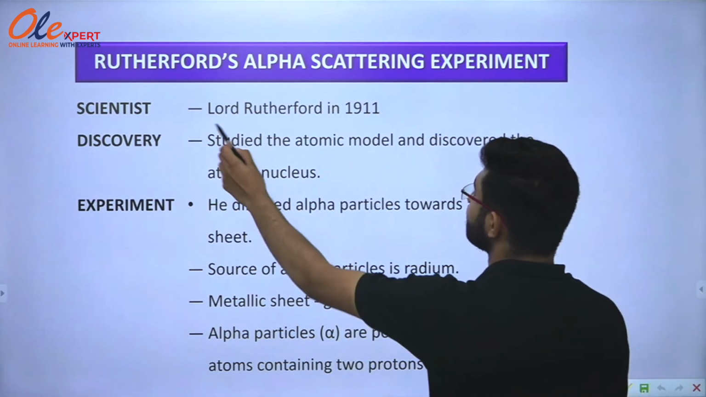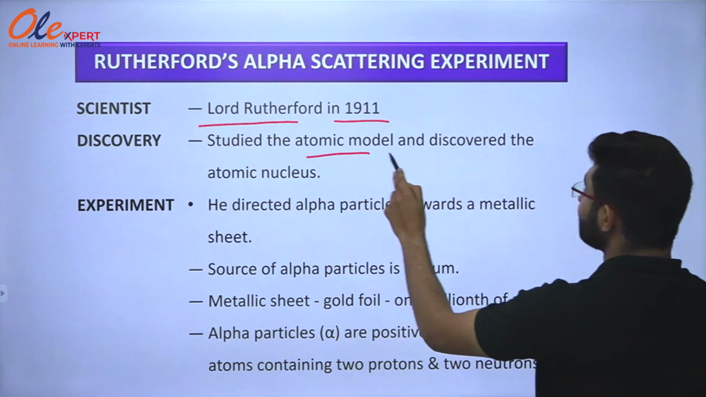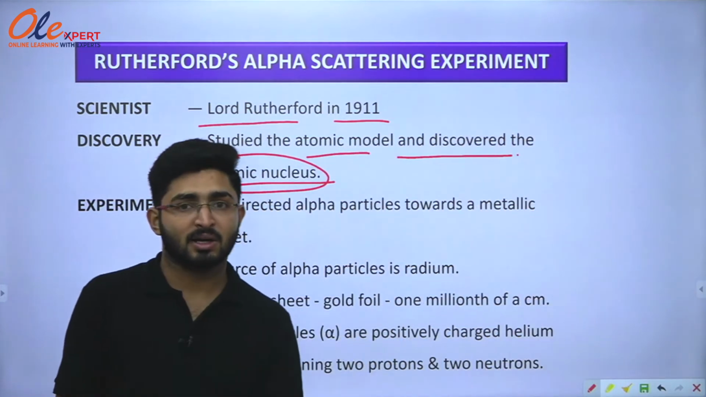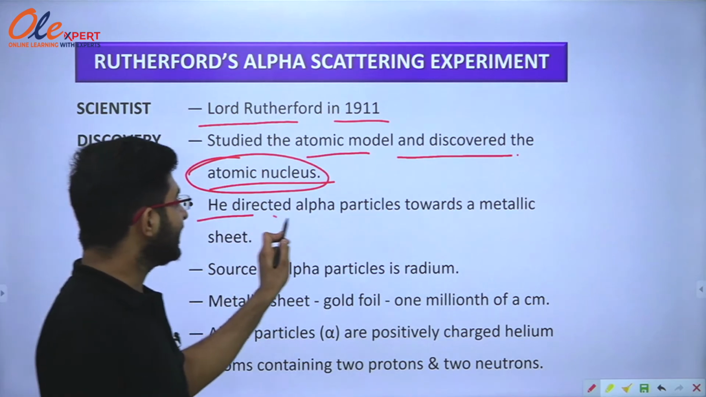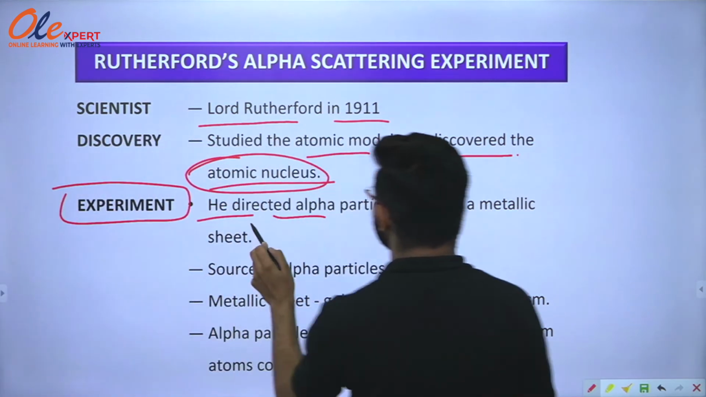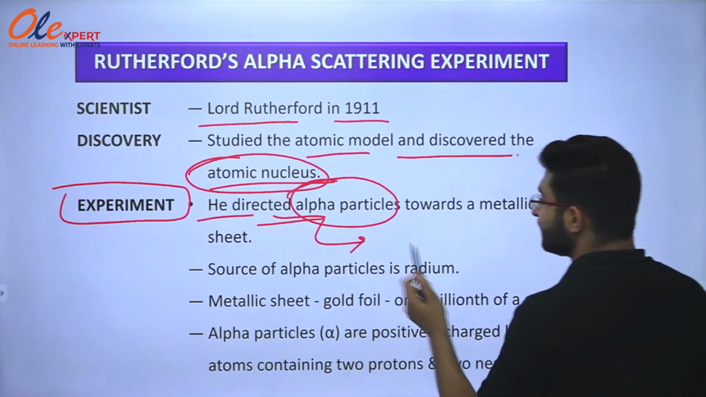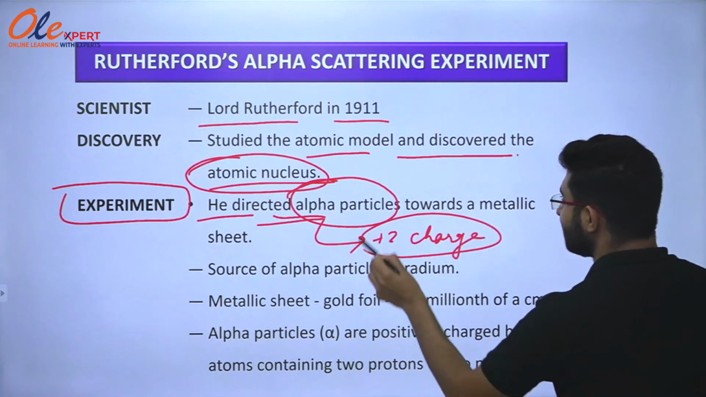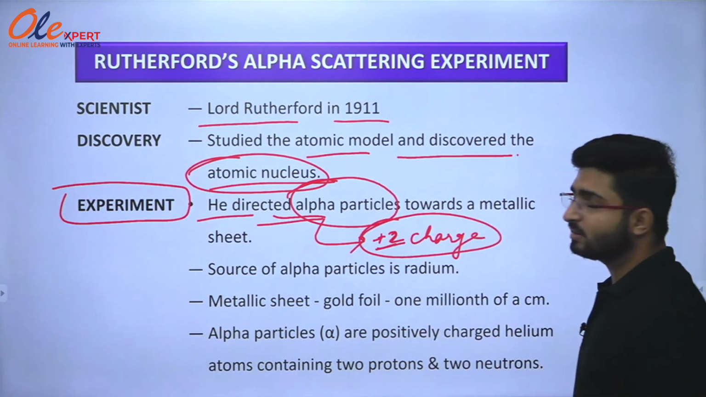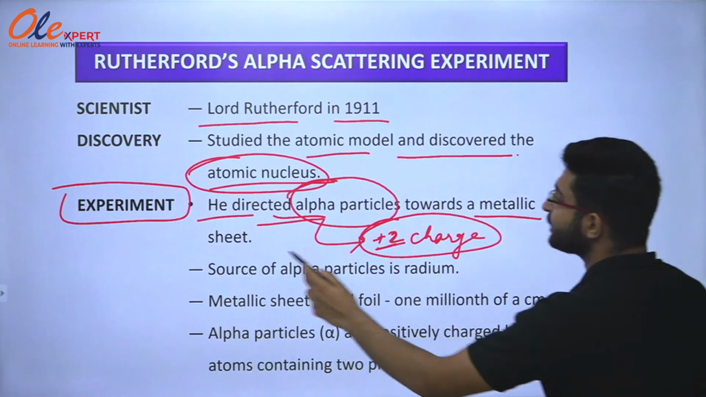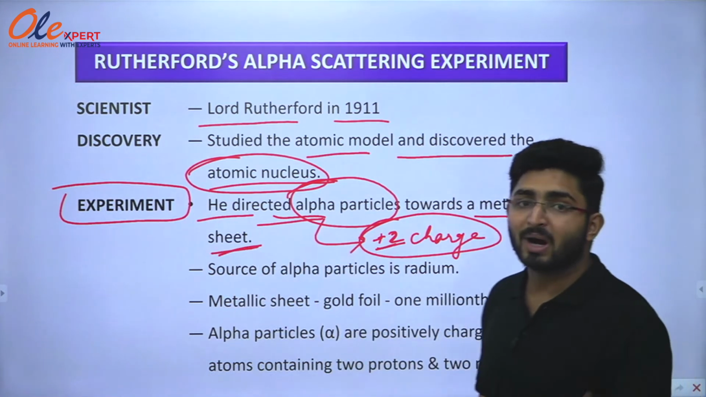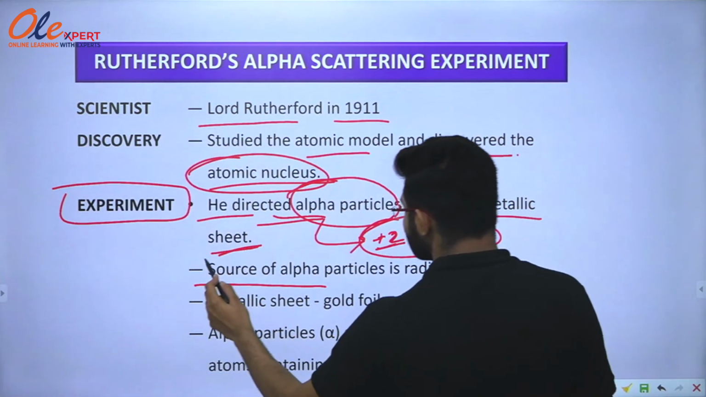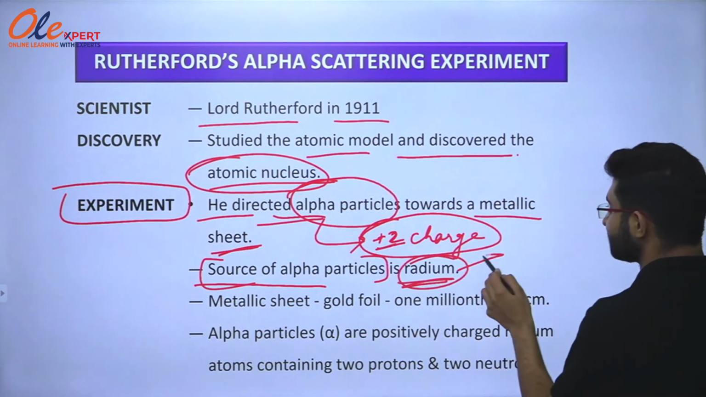In his experiment, Lord Rutherford in 1911 studied the atomic model and discovered the atomic nucleus. Now, what was the experiment done by him? He directed alpha particles, which are particles with a +2 charge, towards a metallic sheet. He bombarded alpha particles towards a metallic sheet. What was the source of alpha particles? It was radium. Radium is a radioactive source.